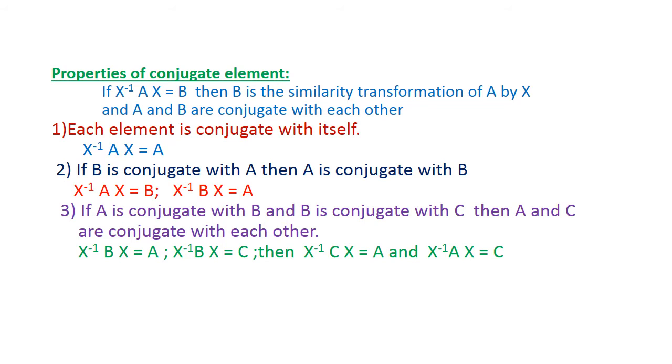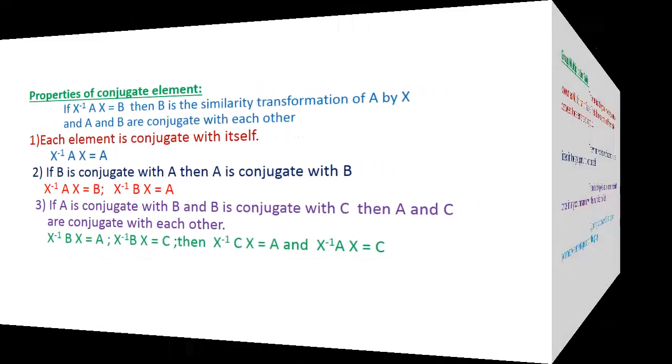These are the three important properties of the conjugate element.